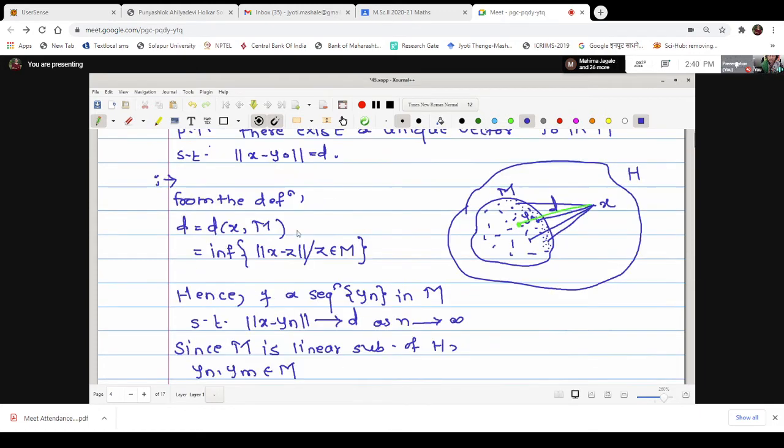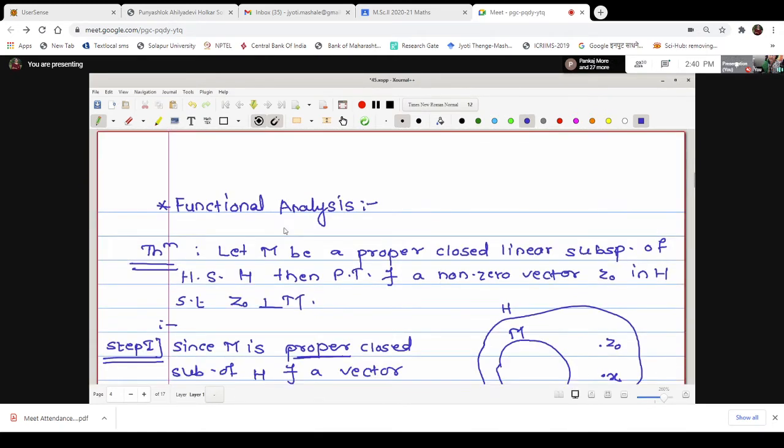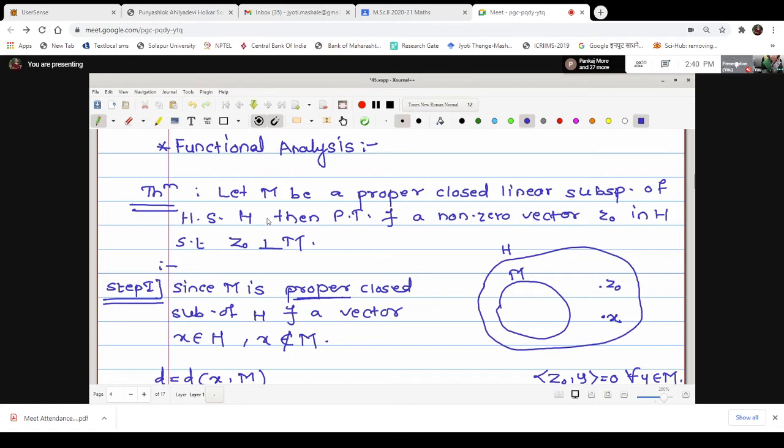Now in today's lecture, we are going to prove the next theorem, which states that if M is a proper closed linear subspace of a Hilbert space H, then there exists a non-zero vector Z0 in H such that Z0 is orthogonal to M. Okay, to prove this, let us have a look at the sketch.